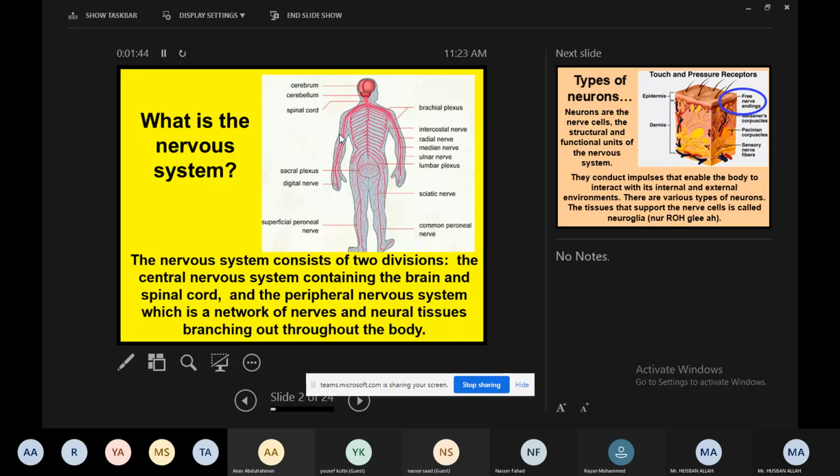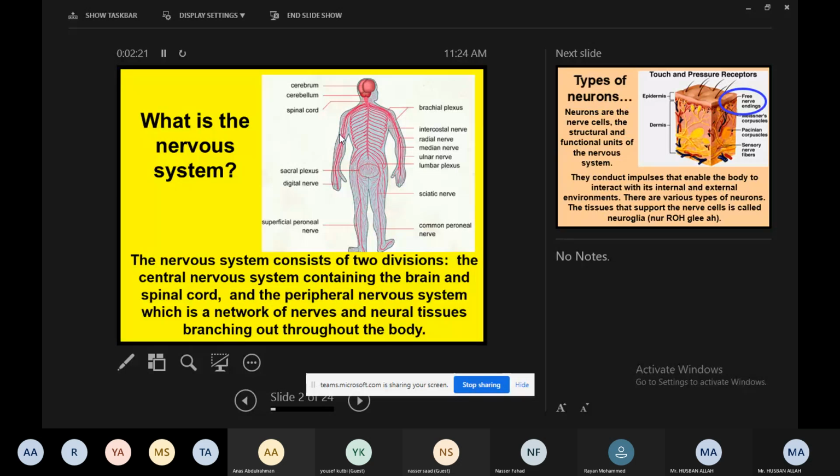The previous lesson which we took was about the urinary system, the excretory system or urinary system. What was the unit of the excretory system? The previous lesson we took about the excretory system. So the nephron was the unit of the kidney, or you can say the unit of the excretory system. So the same here in the case of the nervous system. The unit for the nervous system will be the neuron.